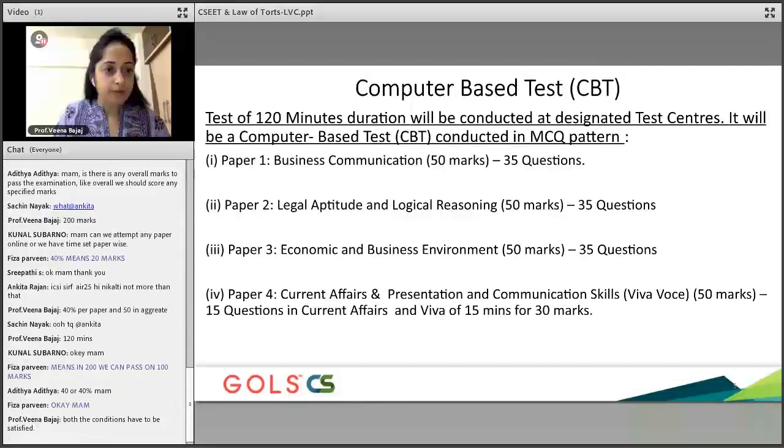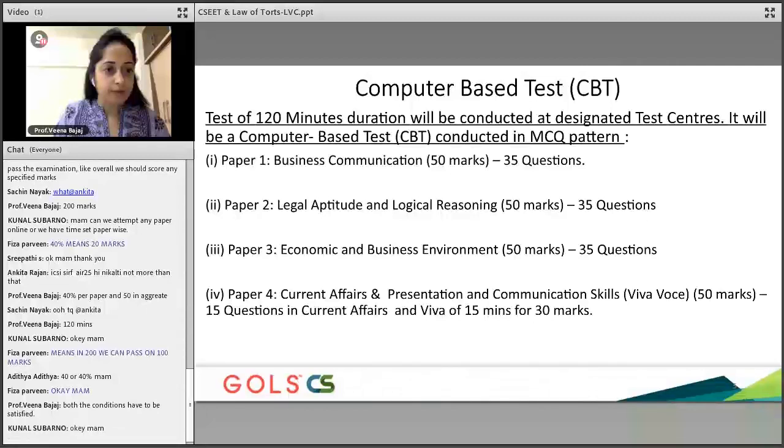A very, very important point that you guys need to notice, which is good news for you, is that there is no negative marking, guys. So you don't have to worry that if you get something wrong, marks will be deducted. There is no negative marking. Understood, guys? Also, what's expected is that 1 month before the exam, you students are well updated on what's happening in current affairs.